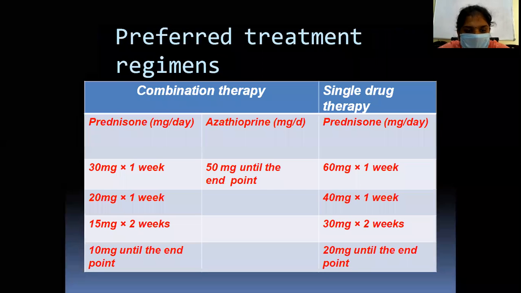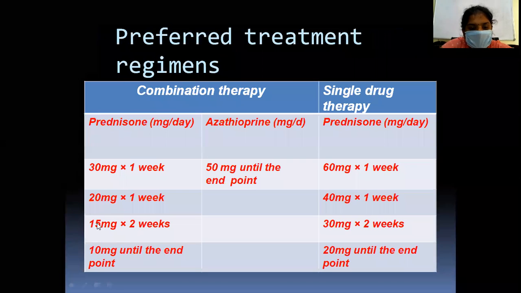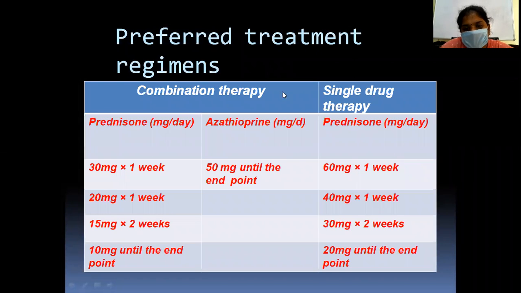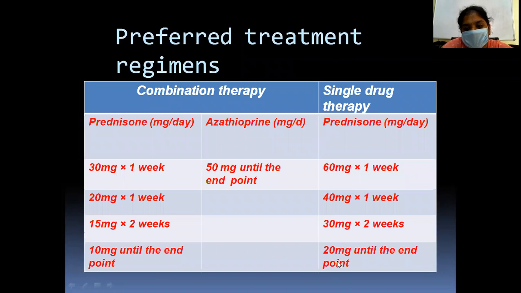So this is the treatment. Initially the prednisone first week 30 mg, next 20 mg, then for 2 weeks 15 mg and 10 mg until the end point. Azathioprine 50 mg per day until the end point. In the single drug regimen, prednisone is given at around 60, 40, 30 and 20 is maintained.